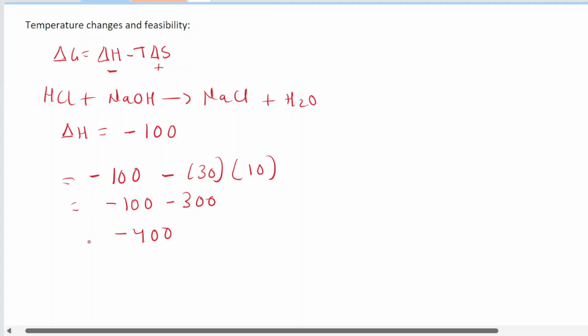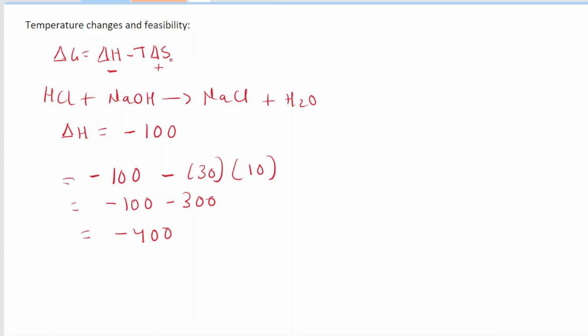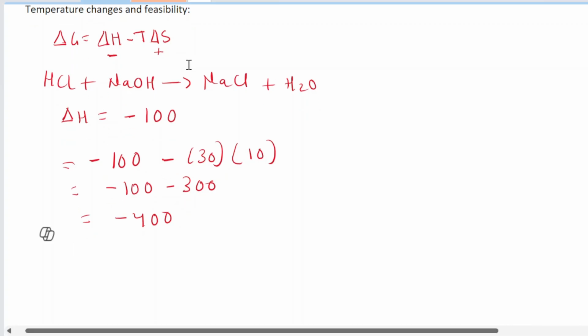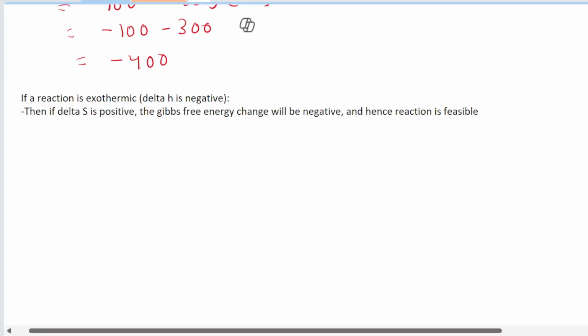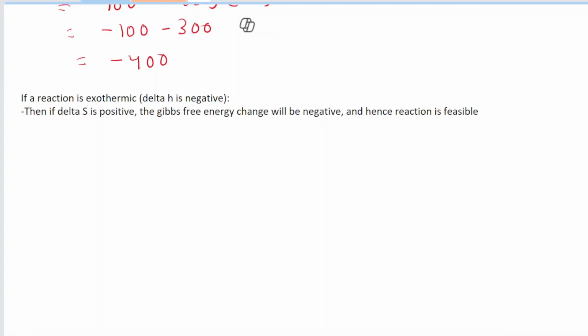Which means that if you have a positive entropy value, your delta G is always less than 0 for a reaction which is exothermic. So let's write this. So I've written out what we just explained over here, that if the delta S is positive, then the Gibbs free energy change will be negative. And remember, we say that if the Gibbs free energy change is less than 0, then the reaction is feasible.